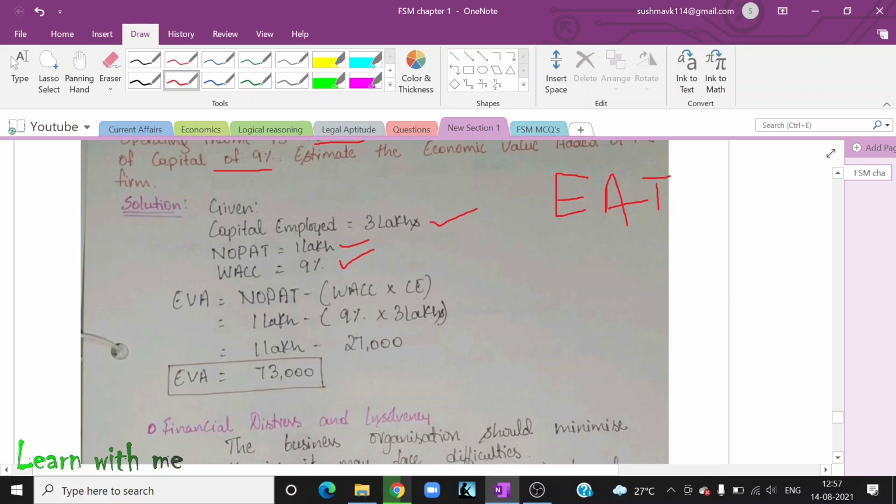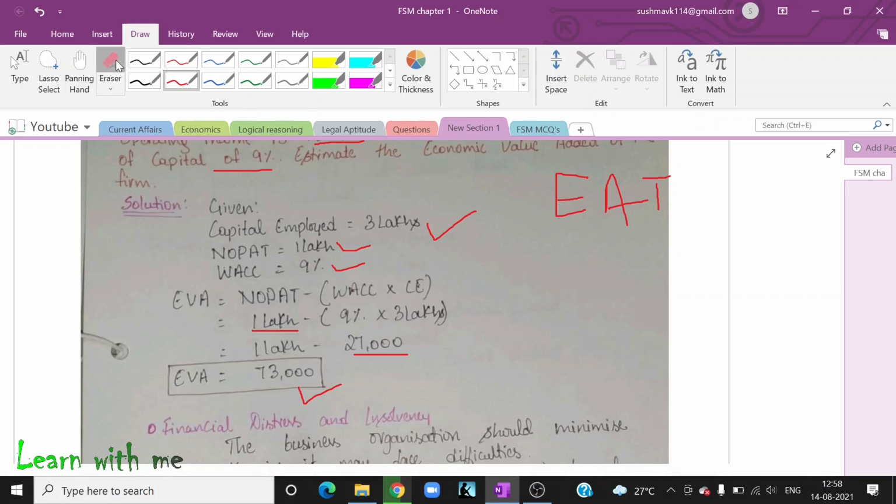Now let us use the formula. EVA is equal to NOPAT minus WACC into capital employed. My NOPAT is 1 lakh, minus my WACC of 9% into my capital employed of 3 lakh. Now 9% of 3 lakh gives 27,000, and subtracting it from 1 lakh, you will get 73,000.